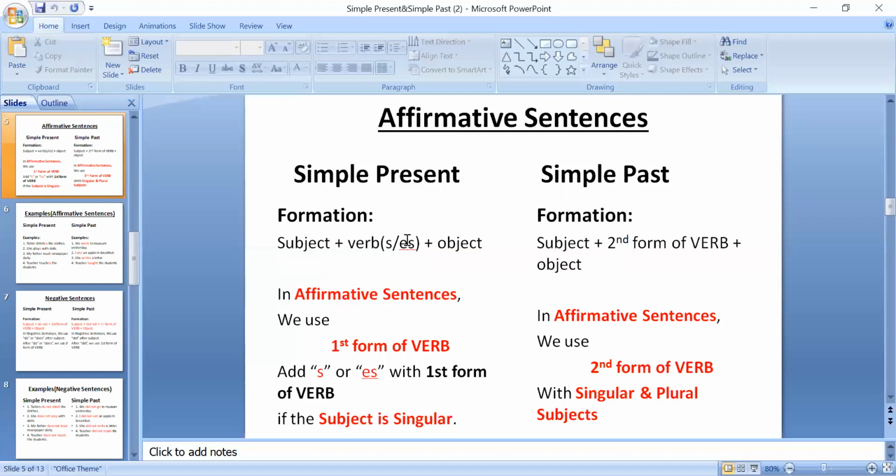Okay, in simple present tense, look at the formation on screen. You can see on the screen. Simple present formation, I have written formation. First of all, you will write subject, then verb. And in affirmative sentences, we'll add s or es with the form of verb. Okay. In simple past, we'll be using second form of verb.